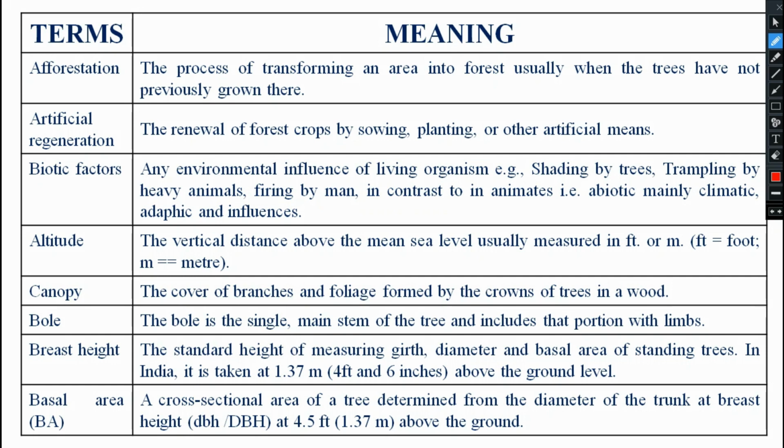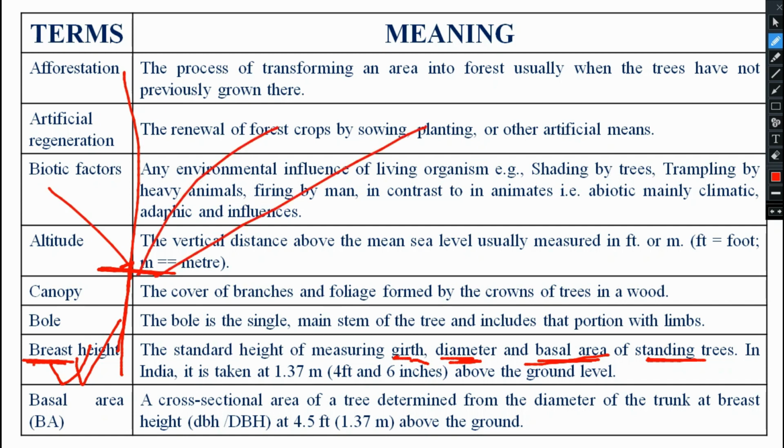Next point you see, breast height. The standard height of measuring girth, diameter and basal area of a standing tree is known as what? Your breast height. The height at which girth will be measured, diameter will be measured, and basal area will be measured is known as what? Your breast height. That means this is a whole tree. At which length we will measure its girth, diameter and basal area is known as what? Your breast height.